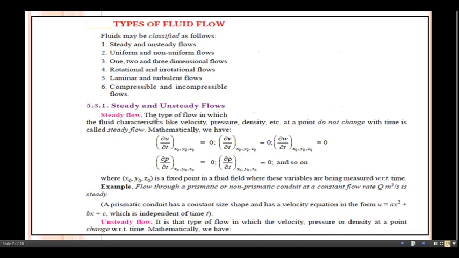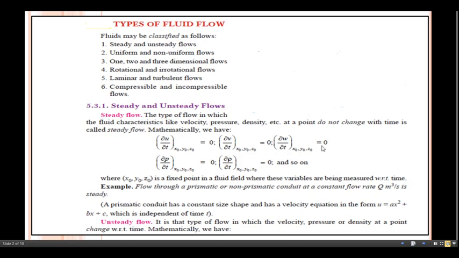In case of steady flow, the type of flow in which the fluid characteristics like velocity, pressure, density, etc. at a point do not change with time is called steady flow. Mathematically, we have ∂u/∂t at this point (x0, y0, z0) must be equal to 0. At the same time, ∂v/∂t at point (x0, y0, z0) equals 0, and ∂w/∂t at (x0, y0, z0) equals 0.